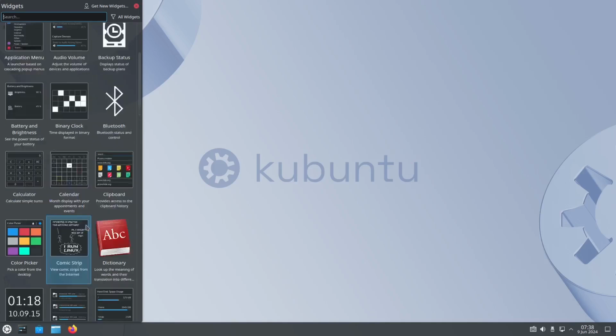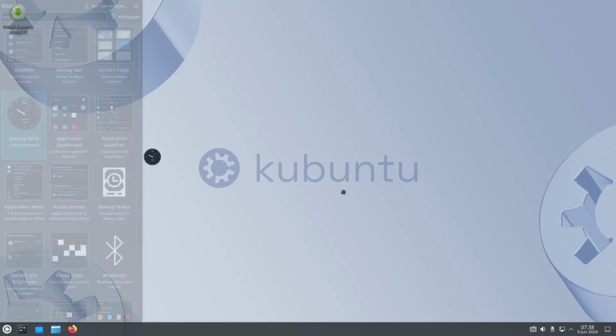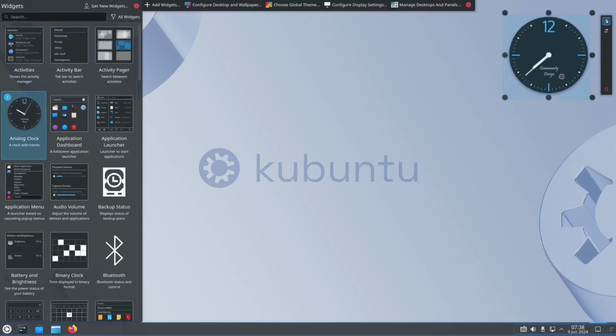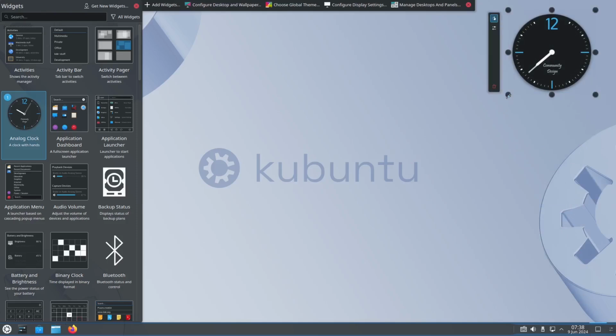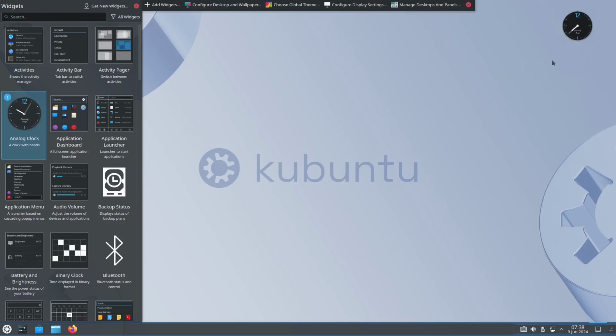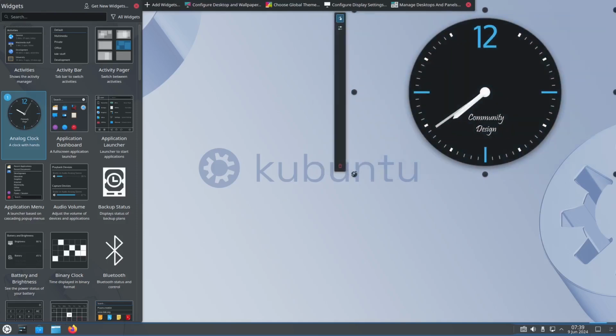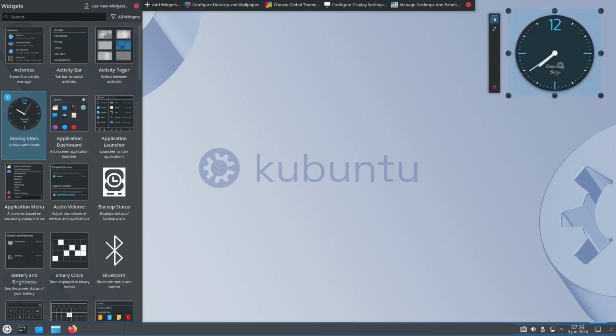So let's try to drag this one, like the analog clock. Let's drag this clock right here above. You can also make it smaller or make it bigger, so it's up to you. Just move and hold the left click of the mouse, just like the good old Windows 7 and Windows XP. If you are contented with that one, just close it and exit the edit mode.